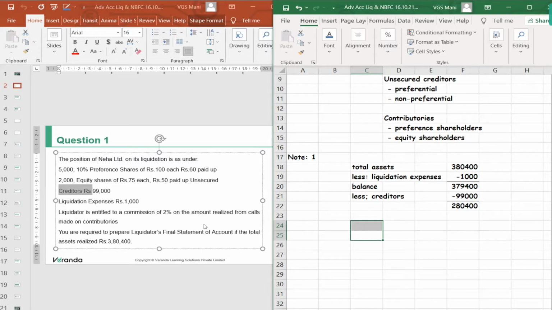60 into 5,000, so 3 lakh. 3 lakhs, but we have only 2,80,400. So what is the shortage? 19,600 shortage. This we can call from equity shareholders. Equity shareholders, 75 each, 50 paid up.